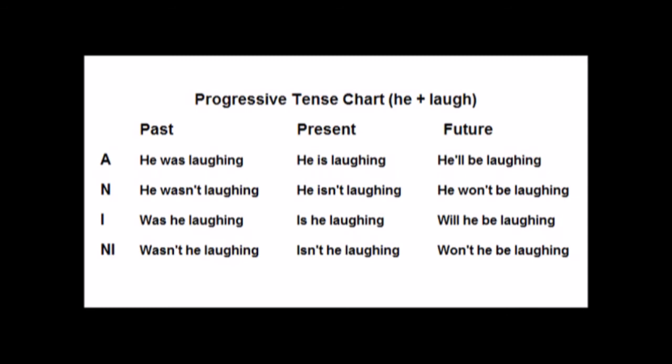The past tense conversation, was he laughing, he was laughing, or he wasn't laughing. Present tense conversation, is he laughing, he is laughing, or he isn't laughing. Future tense conversation, will he be laughing, he'll be laughing, or he won't be laughing.